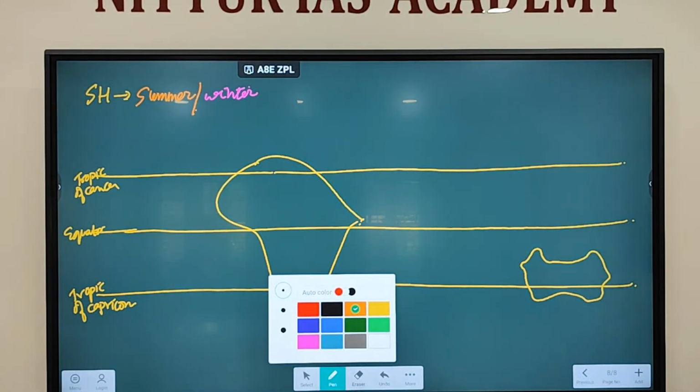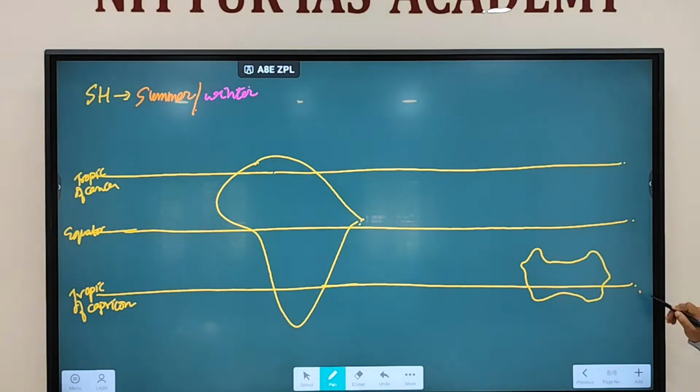First we are going to take up the summer condition in the southern hemisphere. So what will happen in summer condition? Let's say summer means what? Where will the sun position be? Sun position will be at Tropic of Capricorn. Summer means when the southern hemisphere faces summer, the sun position will be at Tropic of Capricorn. Fine.